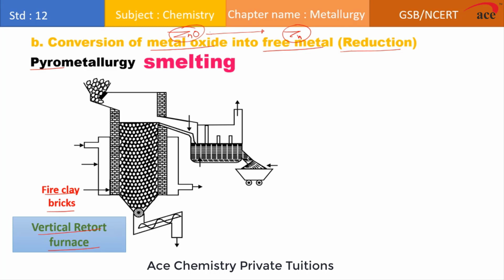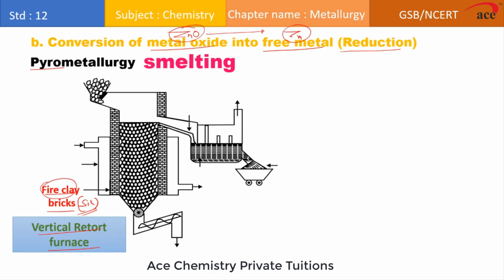Like in the reverberatory furnace, this wall made up of brick should withstand very high temperature, since we are going to heat the internal content at very high temperature. So this temperature resistant brick is made up of silicon carbide, which is a refractory material which can withstand very high temperature, which we refer to as fire clay bricks.